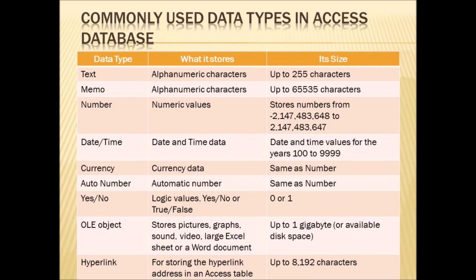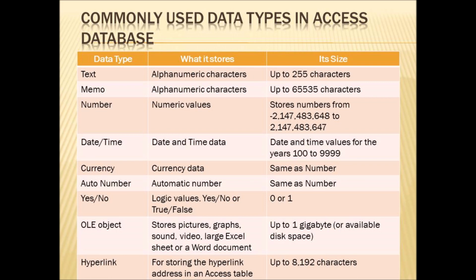Now we will see what are all the commonly used data types in Access database. The first data type is text. It consists of alphanumeric characters. Its size is up to 255 characters. The second one is memo. It consists of alphanumeric characters and the size is up to 65535 characters. The third one is number. The number data type consists of numeric values. It stores numbers from -2147483648 to 2147483647. There is no need to memorize these numbers.